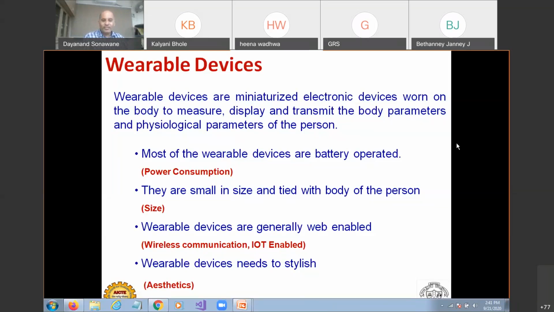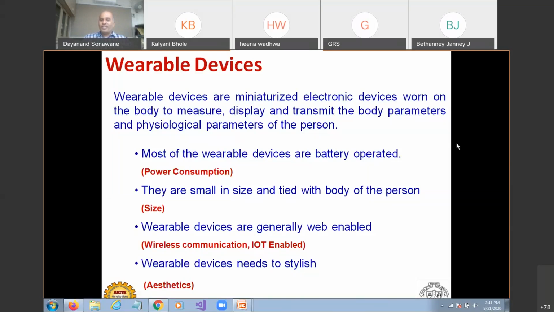I don't want to monitor my body temperature. That's okay. But this power consumption and this battery changing, this is really a hurdle for me. So most concentration is on power utilization. Battery technology is playing a major role in this sense while designing wearable devices. The second most important factor to be considered is small size.